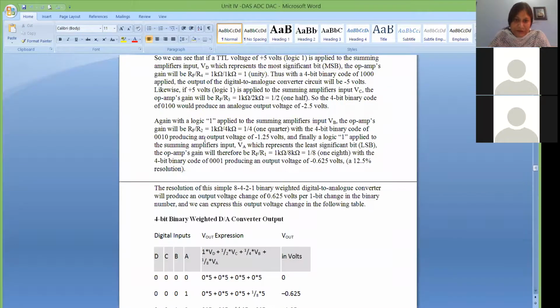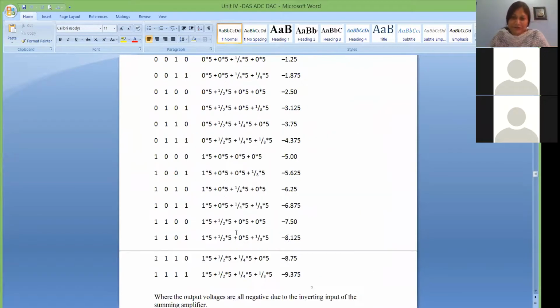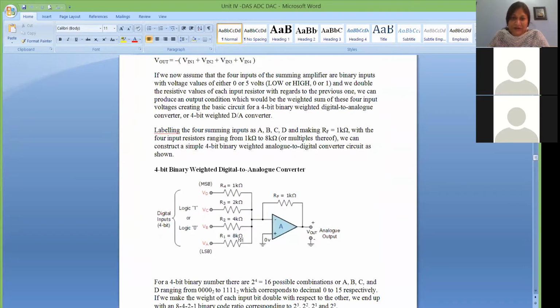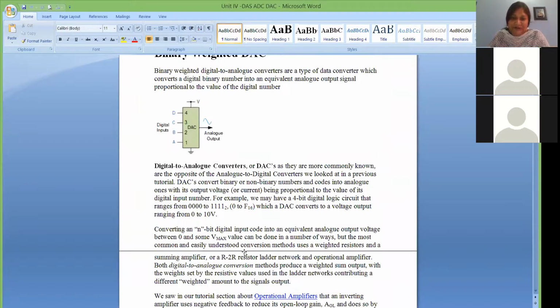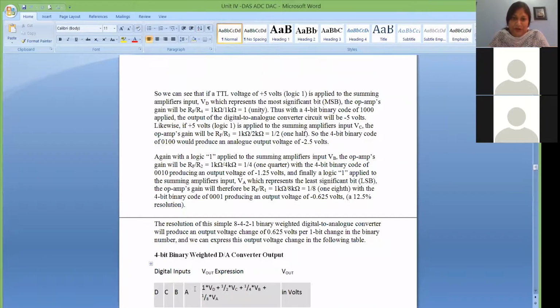Is that R2R ladder? Yeah, R2R ladder DAC. These two types are there. But if you are interested, you can study other types also. But now let's start with first, we'll start with the digital to analog converter.